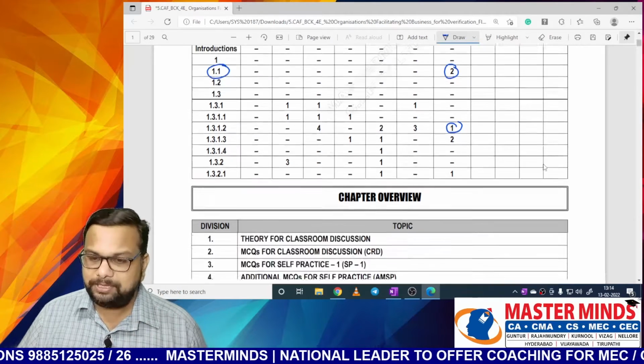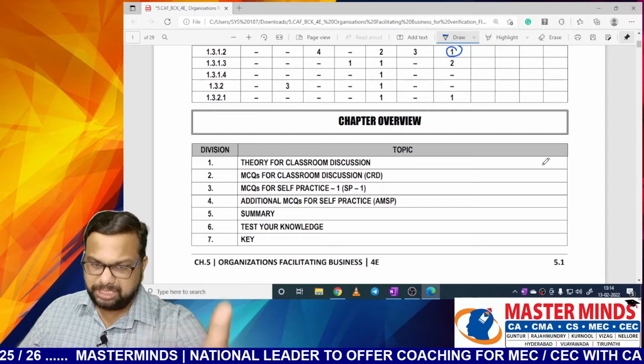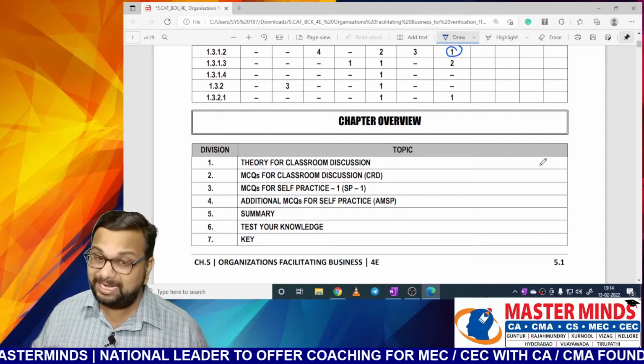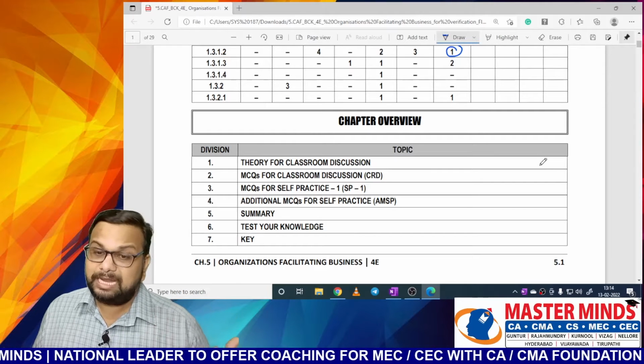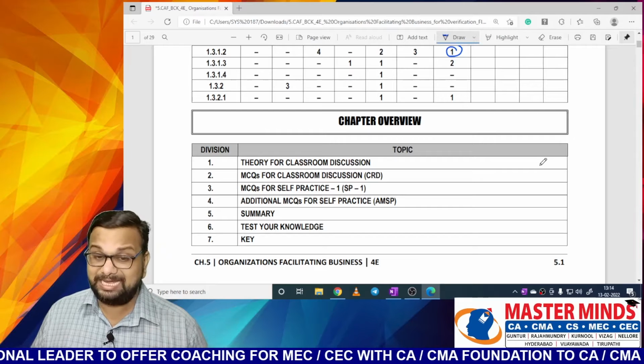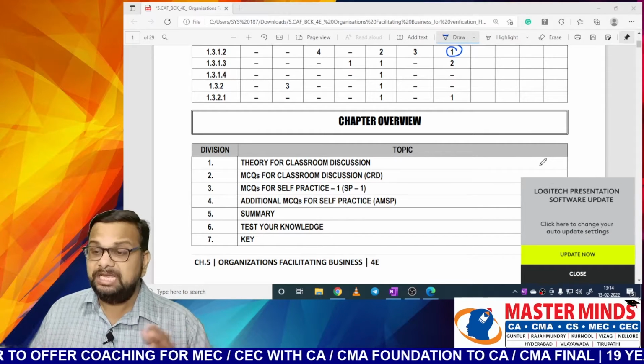Next, chapter overview. What are the classifications or divisions in this chapter? Theory for classroom discussion, which we are going to learn line by line. Based on this theory, we have MCQs, and these MCQs have been divided into 3 categories: MCQs for classroom discussion, MCQs for self-practice, and additional MCQs for self-practice.